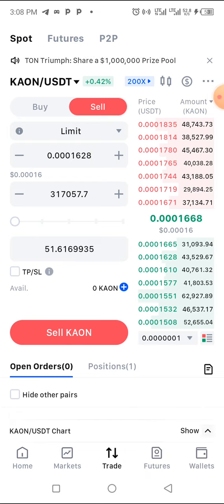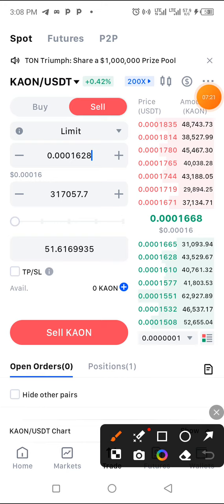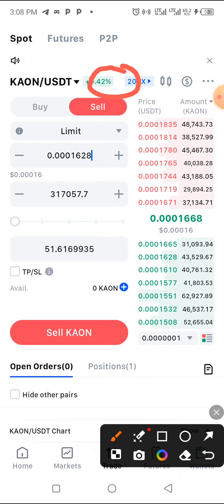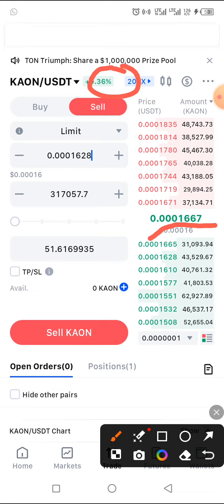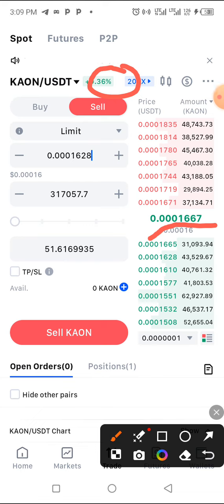And what I want you to do here is, if the price here is low, you can put the coin there for some time, or you can set the coin to the exact market price, which is 16.69, and you wait there. If the market does not go against your trade, that means you will make profit on this one.